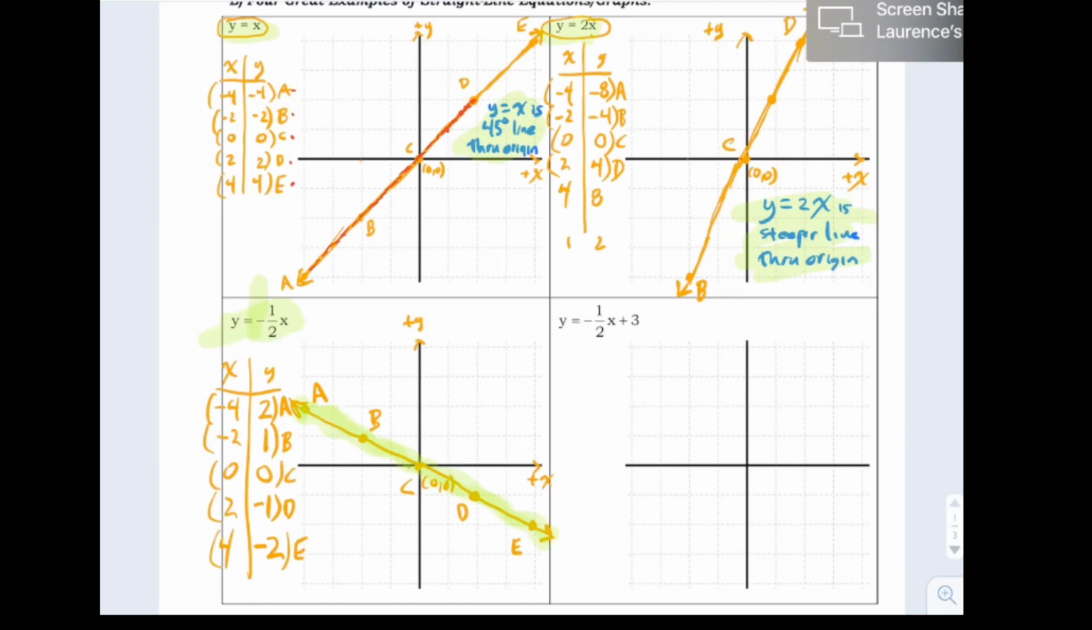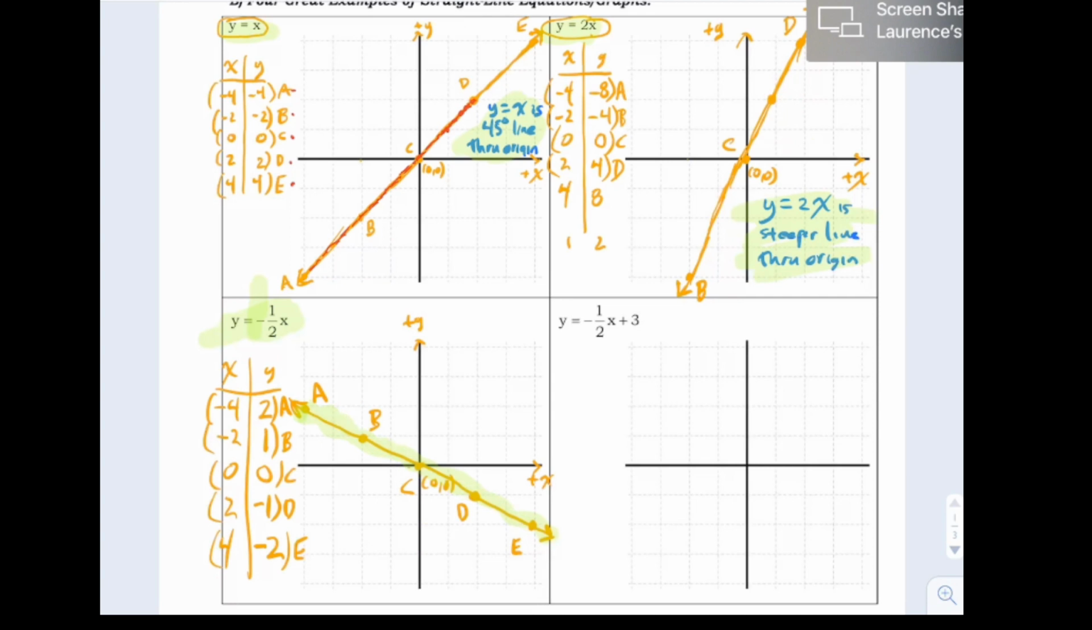When I'm talking about, like, if you read a book, you read from left to right. It's going down as you read from left to right. And the 1/2 being a small number made it not steeper, but less steep than the 45-degree line.